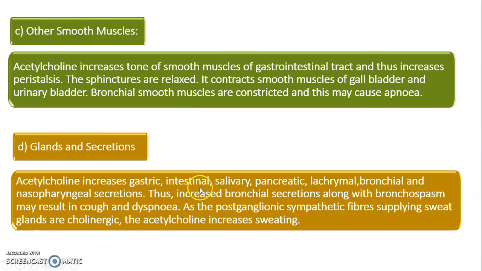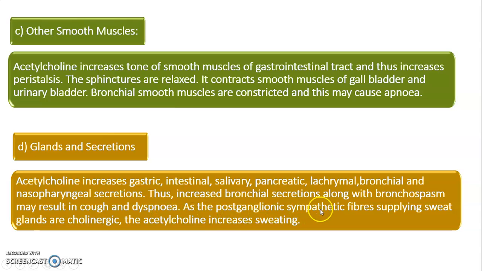Acetylcholine increases the gastric, intestinal, salivary, pancreatic, lacrimal, bronchial and nasopharyngeal secretions. All the secretions are increased by ACH. Thus, increased bronchial secretion along with the bronchospasm may result in cough and dyspnea. Dyspnea is the condition where there is difficulty in breathing.